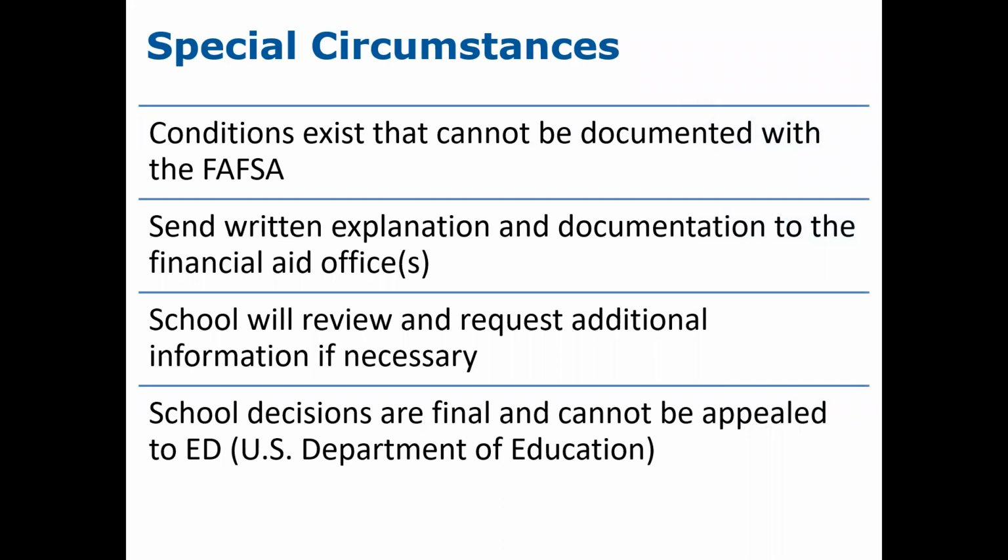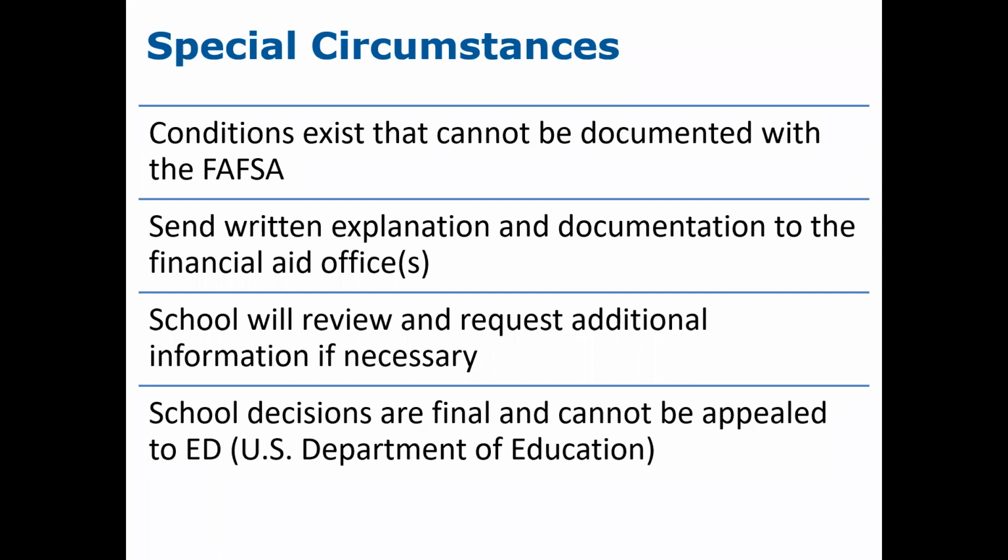These conditions cannot be documented on the FAFSA itself. So families would need to submit the FAFSA form listing all 2021 taxable and untaxable income at that time. Then they would reach out to the school's financial aid office and discuss an appeal process. Typically, the colleges have an appeal form where the families would fill out the form, send in a written explanation along with documentation to support their circumstances.